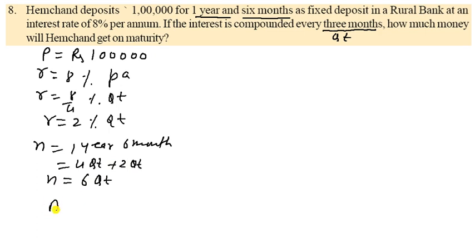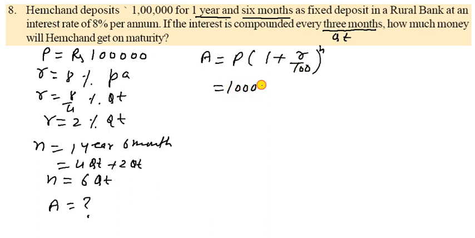And how much money he gets, that means we have to find the amount. So amount is equal to P into 1 plus R upon 100 to the power N. So P is given as 1 lakh, and 1 plus R is 2% upon 100, and the power is 6.